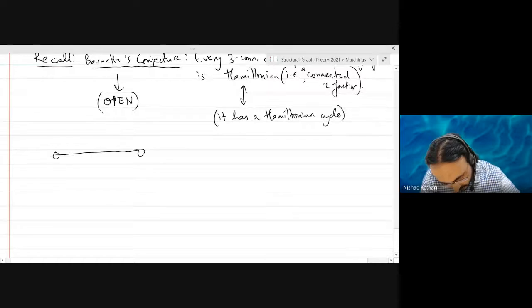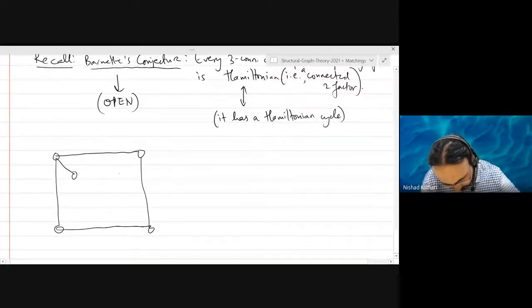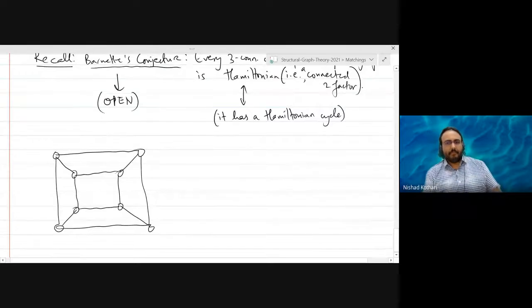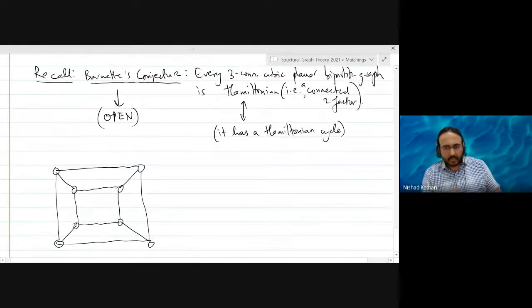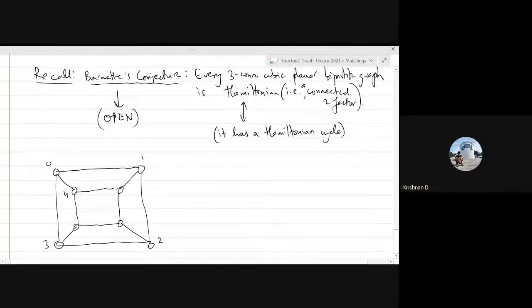Let's take the cube graph, one of the simplest three-connected cubic planar bipartite graphs. Can we find a Hamiltonian cycle in this? Yes.